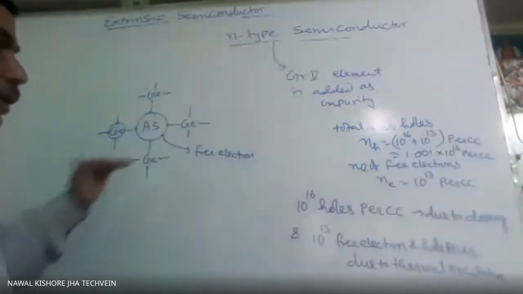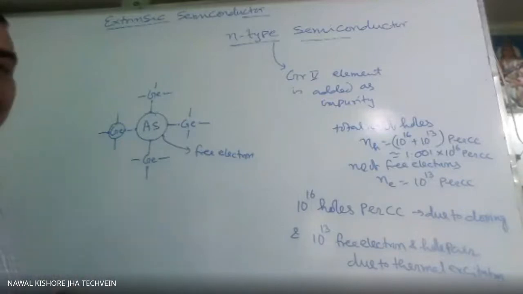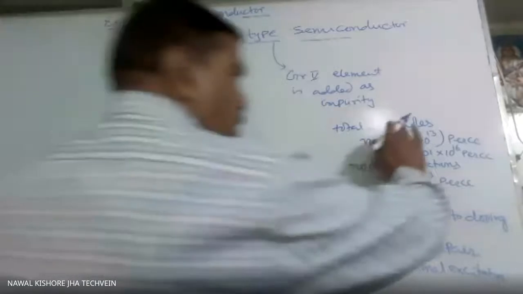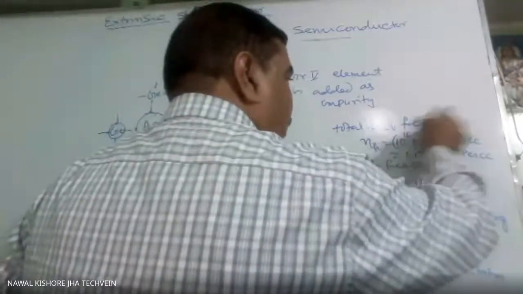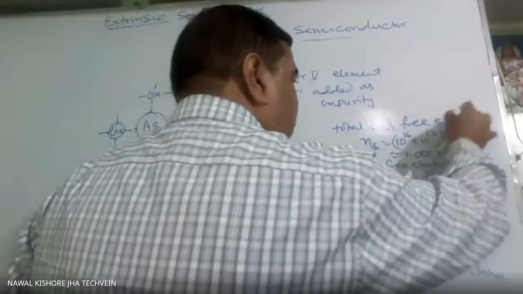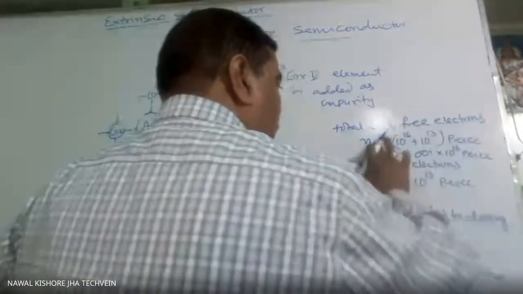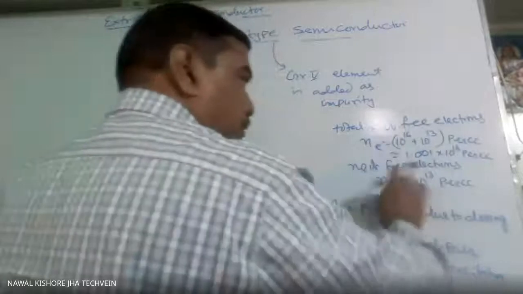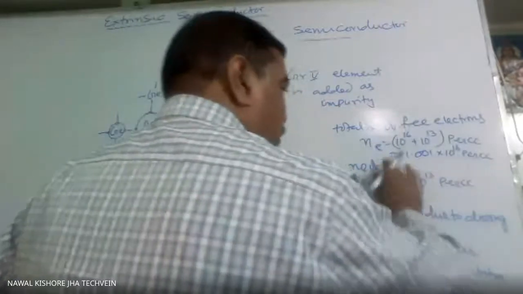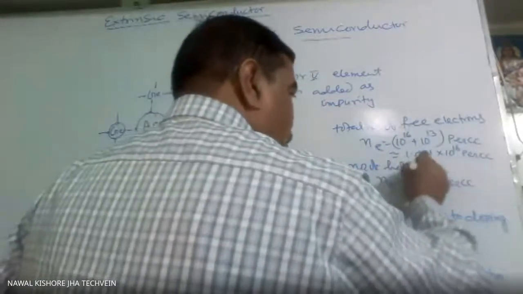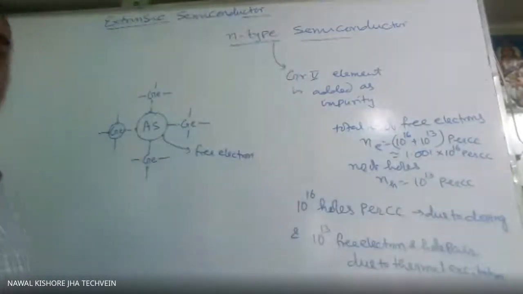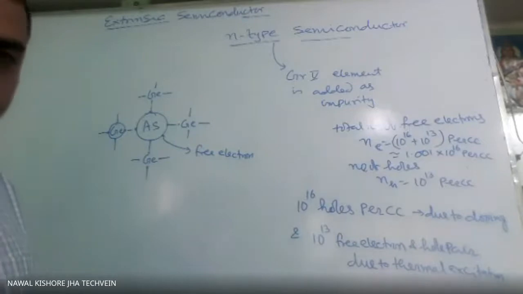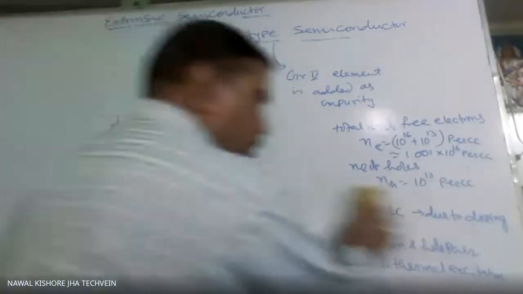So in this case, total number of free electrons will be this much. Whereas number of holes, because hole is created due to thermal excitation only, that will be 10 to the power 13 only at normal room temperature.